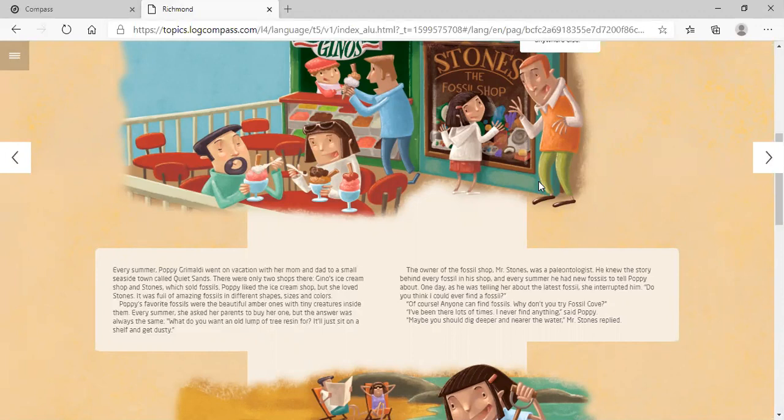So she asked the paleontologist if she can do it. And of course he said to her, yeah, that you can do it. You can find fossils everywhere, okay? But she was worried because she never finds anything. So he said to her that she maybe has to go to another place that is called Fossil Cove. And she said that she'd been there before, but she couldn't find anything.